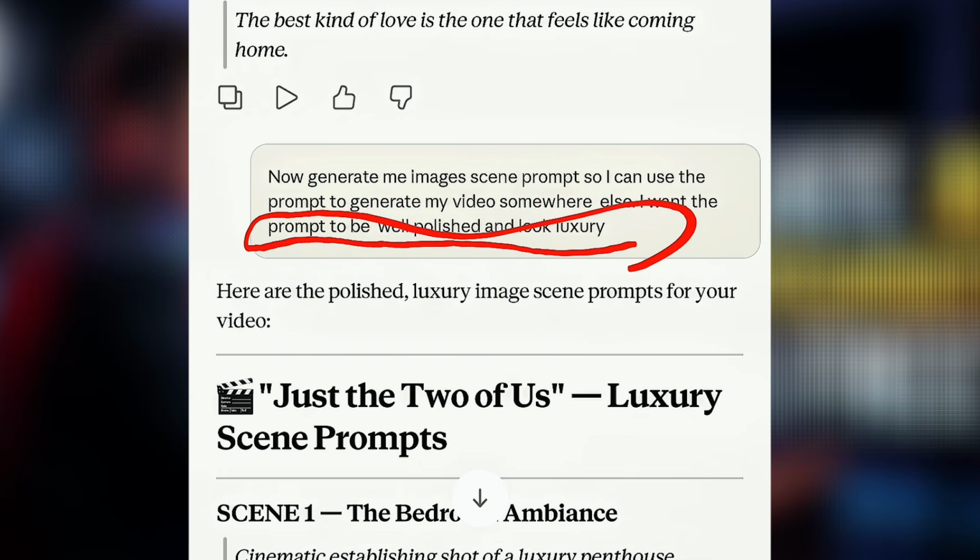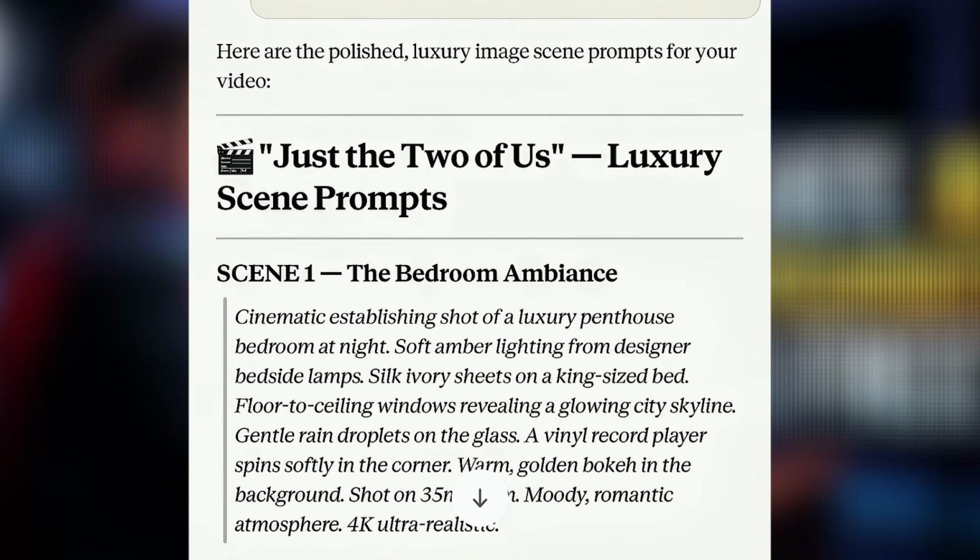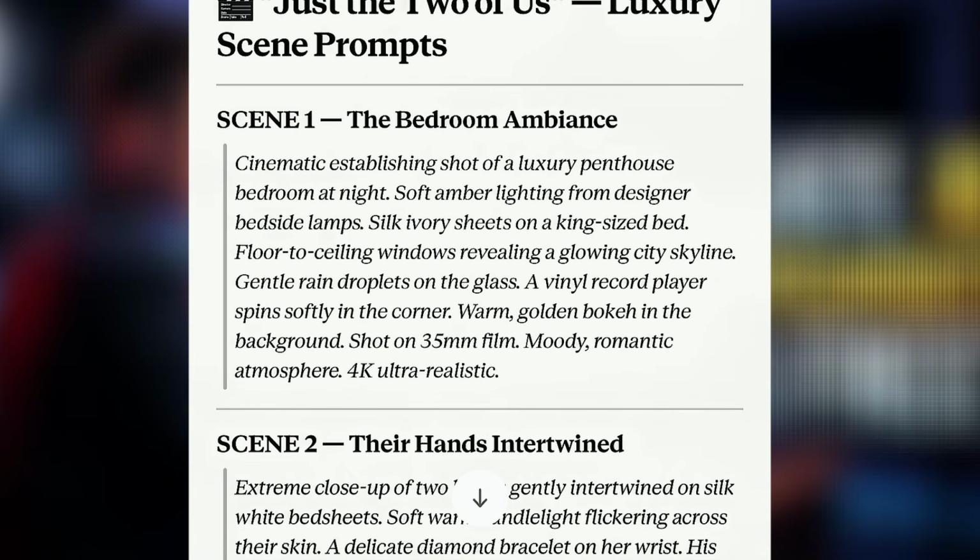That's because their prompting is very poor and it looks dull. But with this instruction that I added, Claude AI will never neglect that part that says luxury.